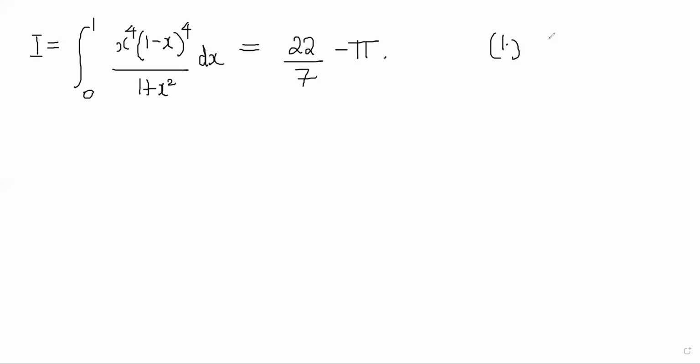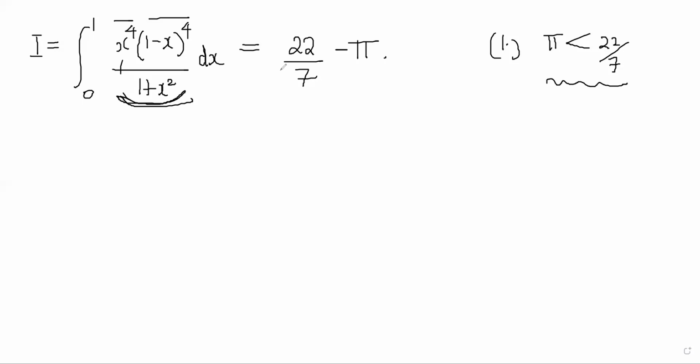The first thing it tells us is that pi is less than 22 by 7. Why does it say that? Because this integral is always positive. You can see that the function here is entirely positive, so it cannot have a negative area from 0 to 1. So that means this quantity is positive, and that means that pi must be smaller than 22 by 7. However, it gives us more information than that.